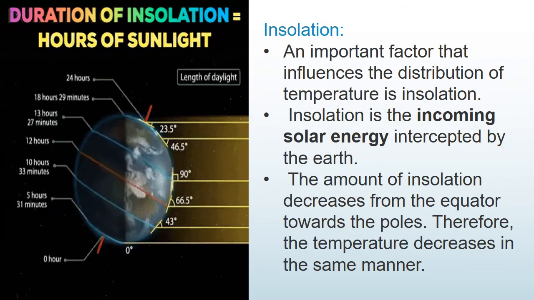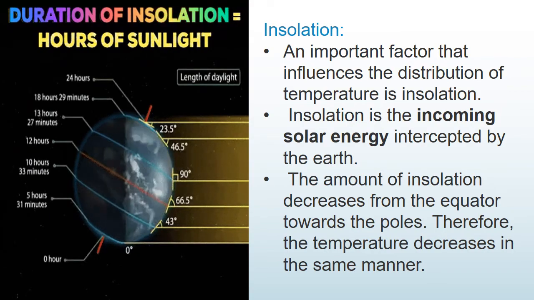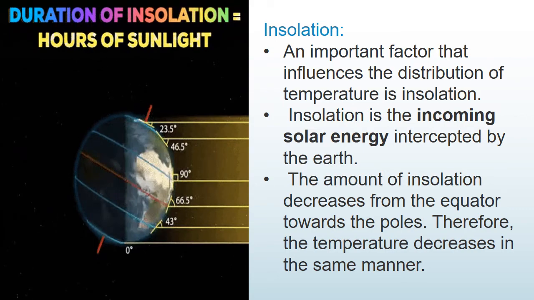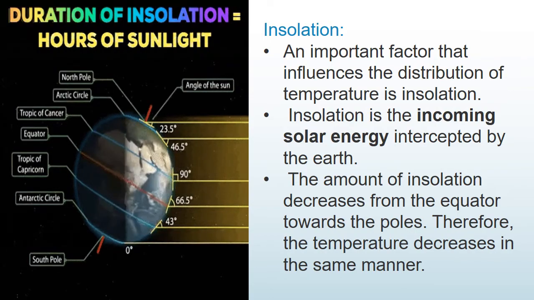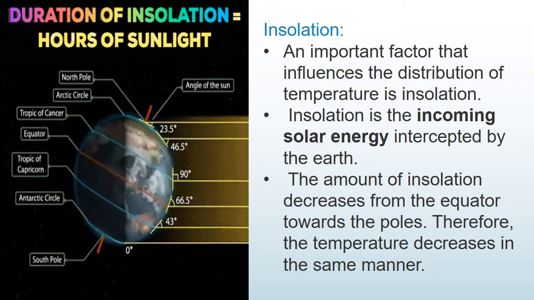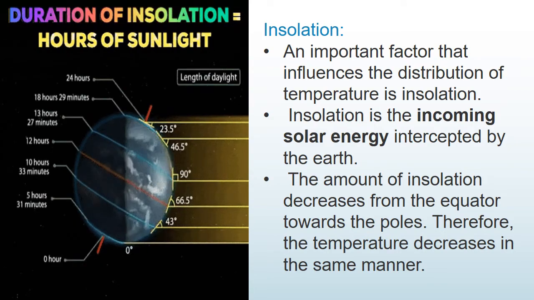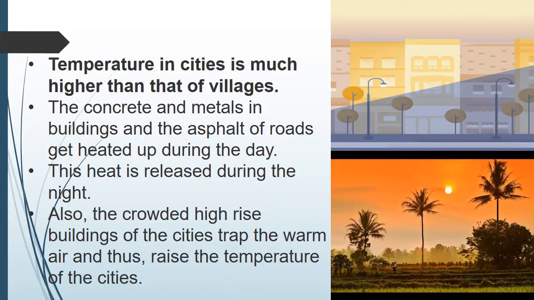The amount of insolation decreases from the equator towards the poles. So in the center, at the equator, that amount will be higher and at the poles that amount will be lesser. So the temperature will be high at the equator. Where is the equator? The center. In this place the temperature will be high, and on the two pole sides we will have lower temperature. Understood, children? Very good.